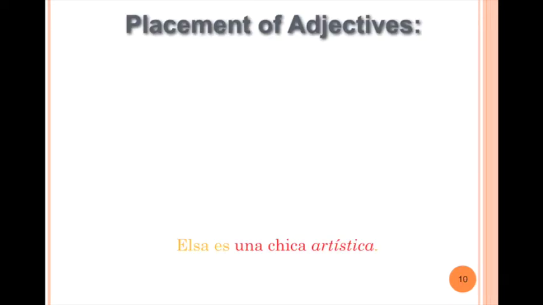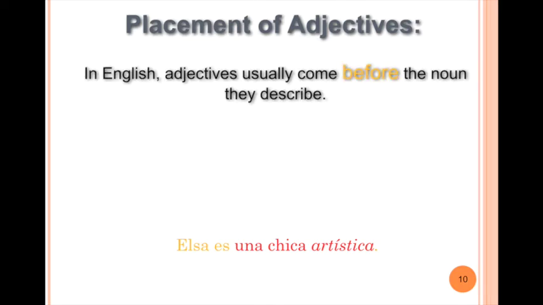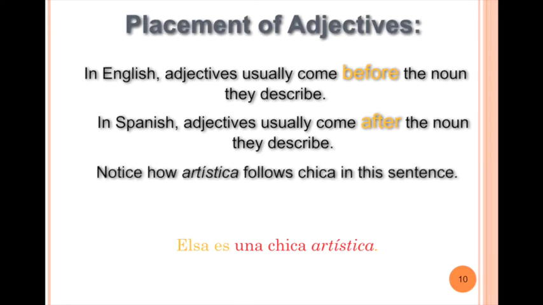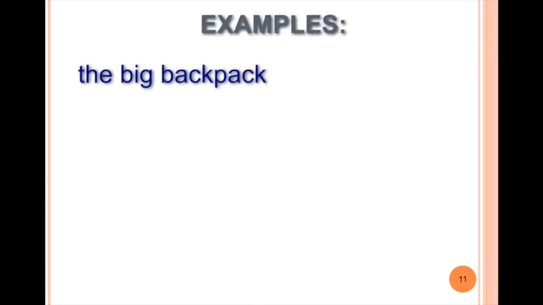So, if we wanted to say, Elsa is an artistic girl, note that in Spanish, it changes order just slightly. Elsa es una chica artística. In English, adjectives usually come before the noun they describe. In Spanish, as you can see, adjectives usually come after the noun that they describe. Notice how artística follows chica, so literally it translates to Elsa is a girl artistic instead of an artistic girl. Note how artistic comes before girl, but artística comes after chica. The big backpack, for example, is not going to be the big backpack, it's going to be the backpack big.